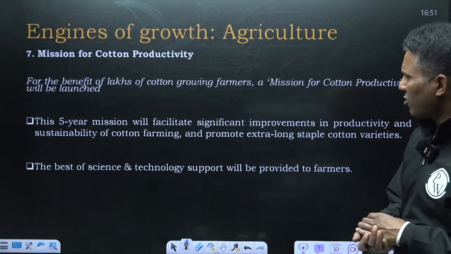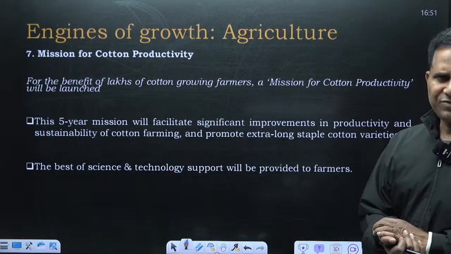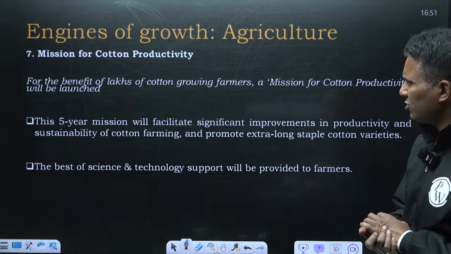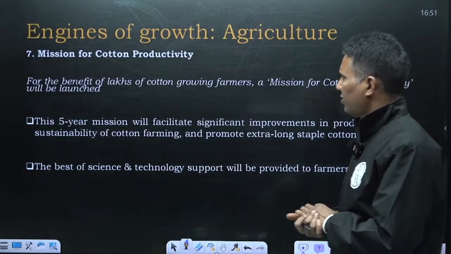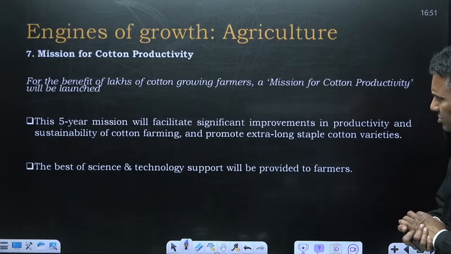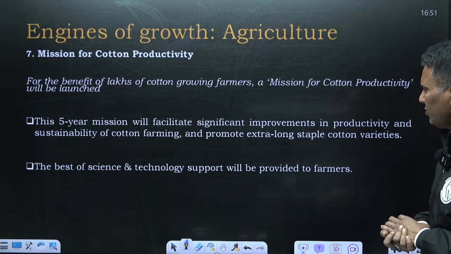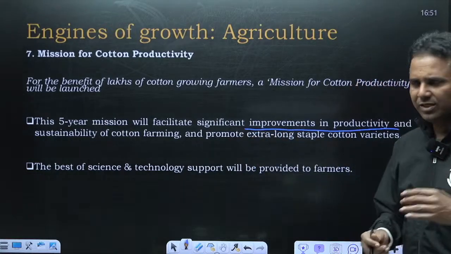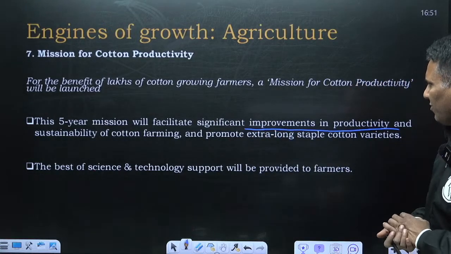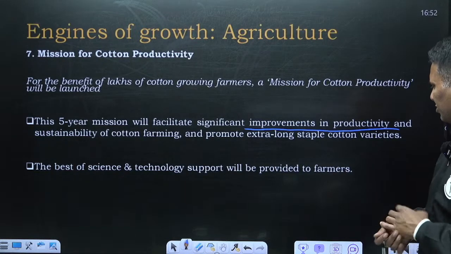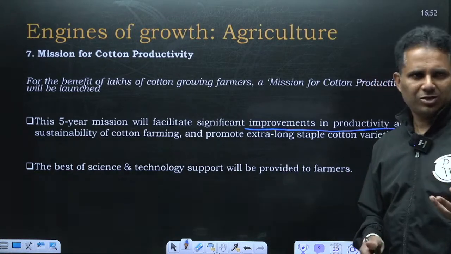Then the mission for cotton productivity. In the last few years, the cotton yield has been stagnating to a certain extent. So the government has launched this mission for cotton productivity for the benefit of lakhs of cotton growing farmers. This will be a 5-year mission, and will facilitate improvements in productivity and sustainability of cotton farming and promote extra long staple cotton varieties. The government will be focusing through science, technology and research.